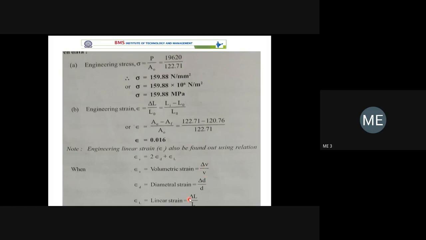The linear strain is delta L by L, you are familiar. The strain along the diameter direction is delta D divided by D. In a similar way, we have volumetric strain, delta V by V, as well as diameter strain.